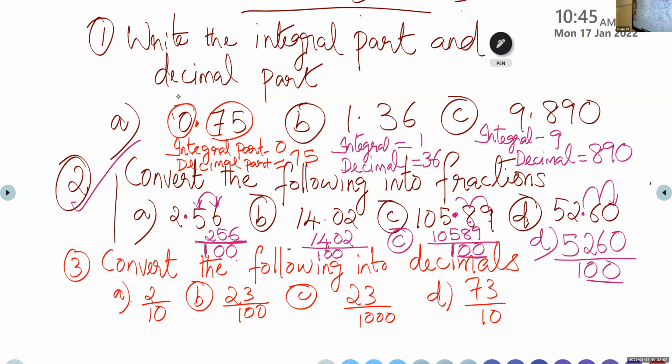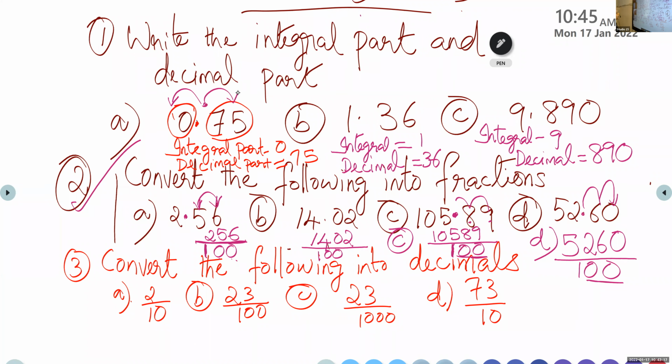So children, listen again. What we have done in question number 1: we have to write the integral part and decimal part. So what is the integral part? The number that is to the left side of the decimal point is the integral part, and after the decimal point is the decimal part. So that's question number 1.